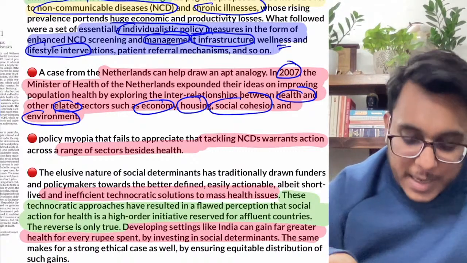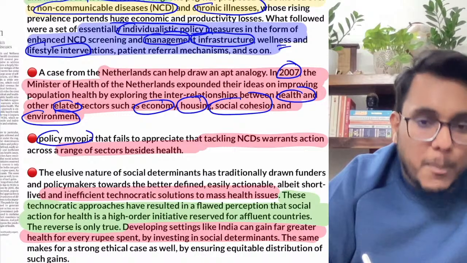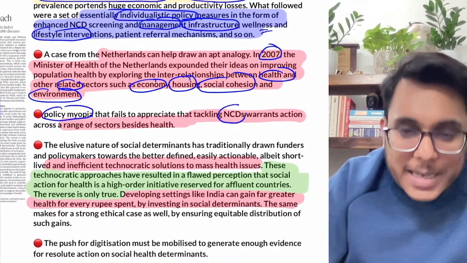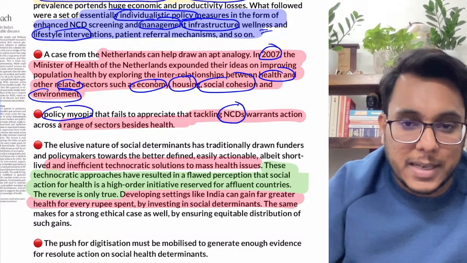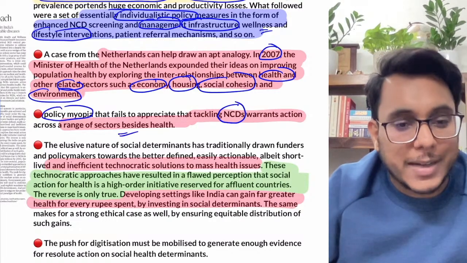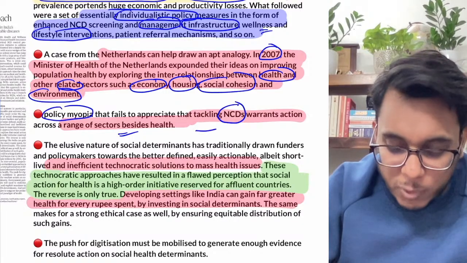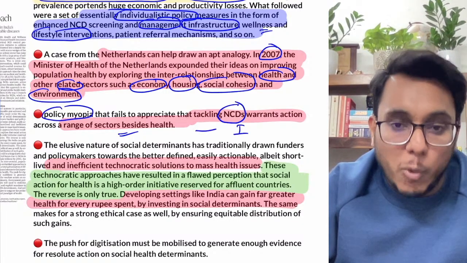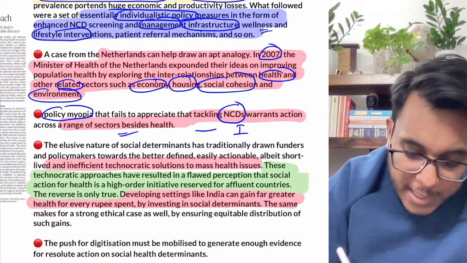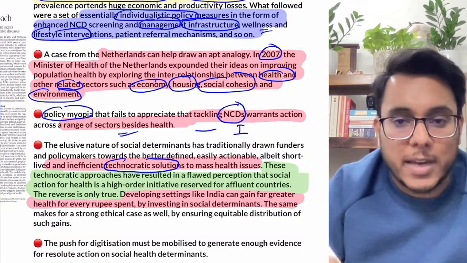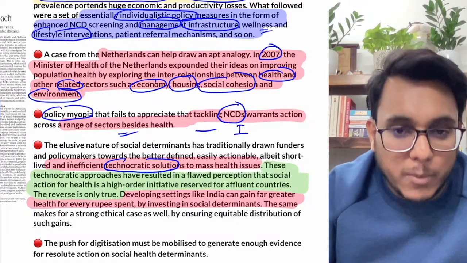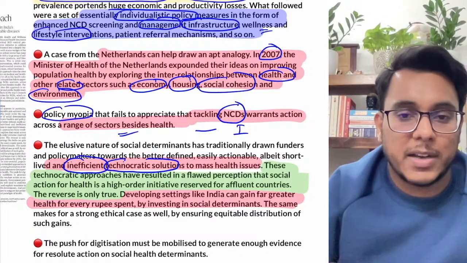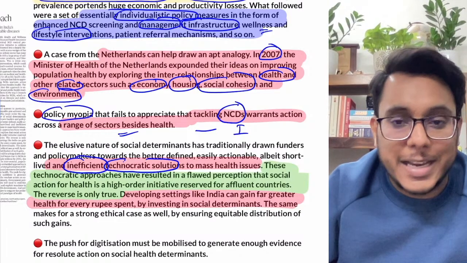Today when we talk about India, there is a policy myopia, policy short sightedness. Today we are talking about tackling non communicable diseases. Is it clear or not? But when we talk about tackling non communicable diseases, our focus is just on individual health. Is it clear? Today we are just talking about technical solutions, increasing the manpower, giving more money, bringing more infrastructure, but these kinds of things have been inefficient. So these technocratic solutions are inefficient.